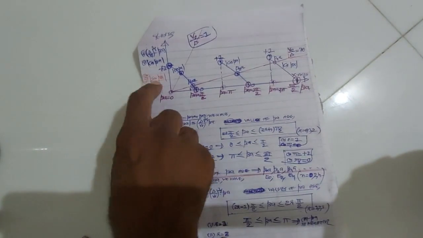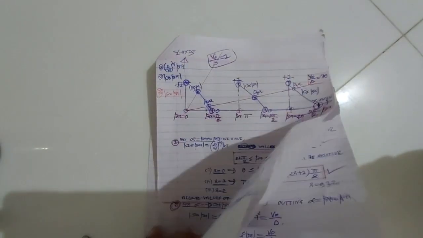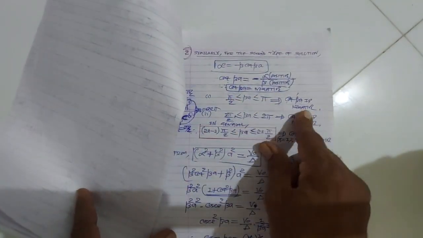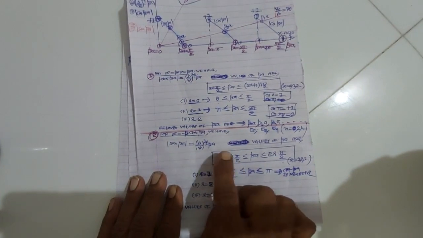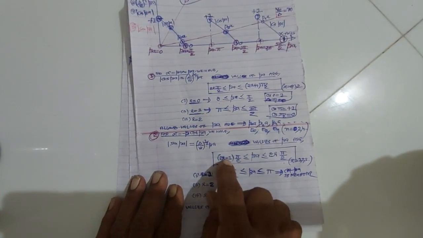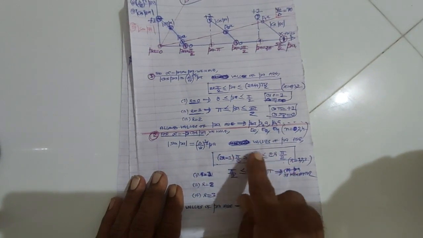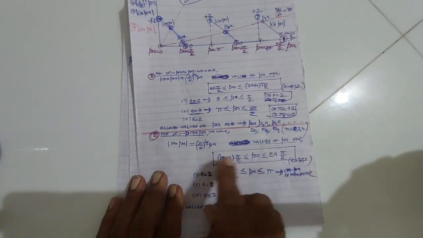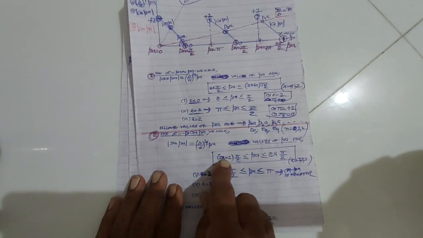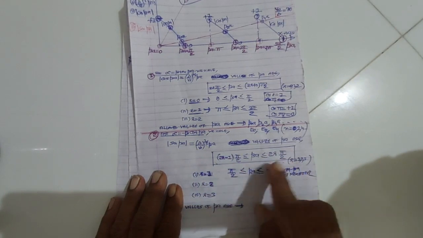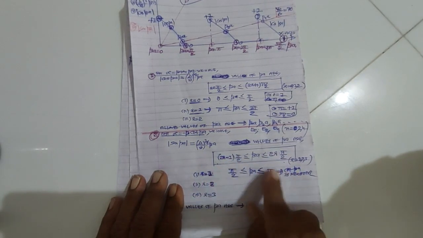Please remember we are plotting the graph of sin beta now. So this is written here: values of beta from pi by 2 to pi, cot beta is negative. Values of beta from 3 pi by 2 to 2 pi, cot beta is negative. So when I take r is equal to 1, 2 minus 1 will be 1. Let us take r is equal to 1. Then we have (2 minus 1) pi by 2, and on the right side we have 2 into pi by 2, which will be pi. So for r is equal to 1, the values of beta lying in the interval pi by 2 to pi, cot beta is negative.